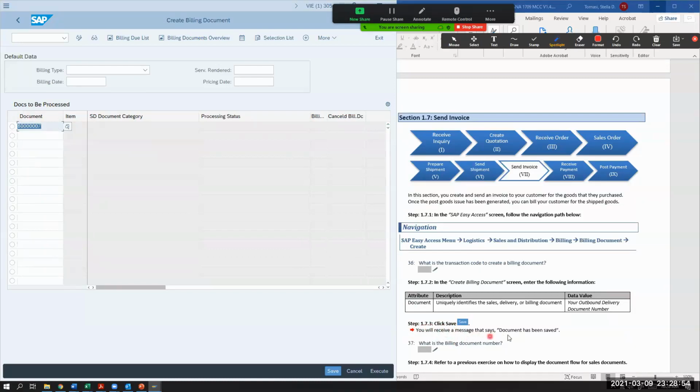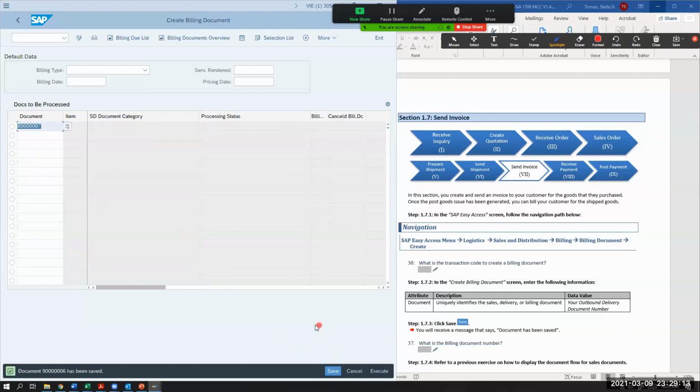You will receive a message that says document has been saved. So this billing document is going to be based on whatever your delivery document that you picked and packed and you had a goods receipt. That is now what we're going to create an invoice on. So I'm going to create, save.